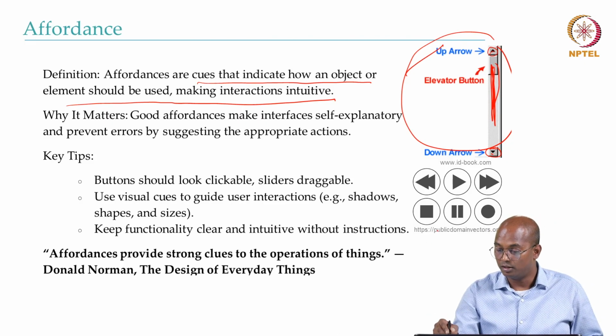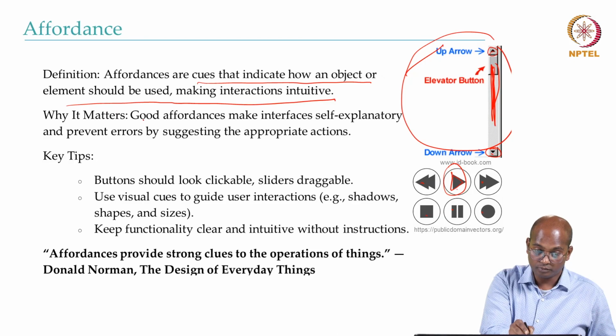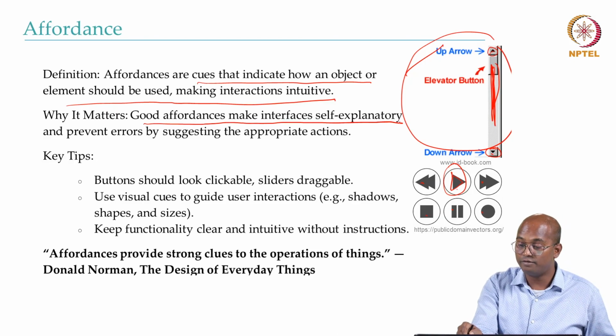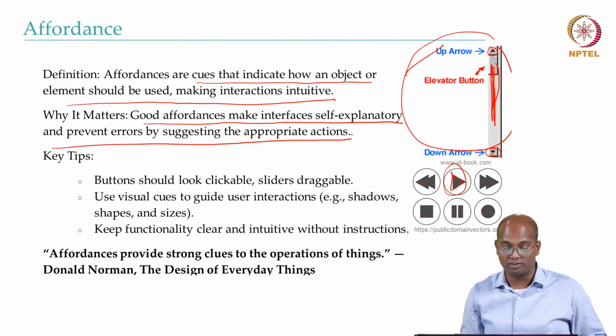Similarly here, you can see buttons that are intuitive: to play, to pause, to record, to stop, to forward, to backward, and so on. Affordance matters because it makes interfaces self-explanatory and prevents errors by suggesting the appropriate actions.